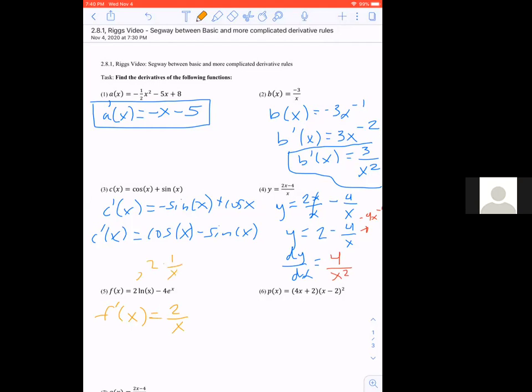And again, a coefficient with our derivative rules, we can move in front of the derivative function. So I actually could have written this as 2 and then d/dx of the natural log of x. So it'll be 2 times 1 over x, and that's how it ends up at 2 divided by x. And then this is nice. We know that e to the x derives just to be itself, so nice and easy.